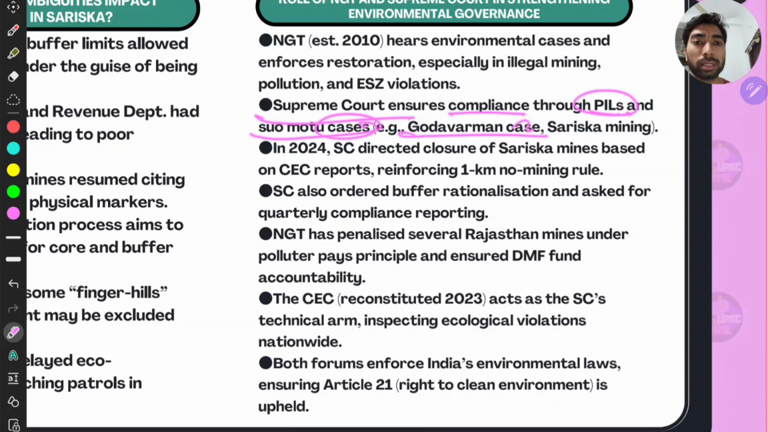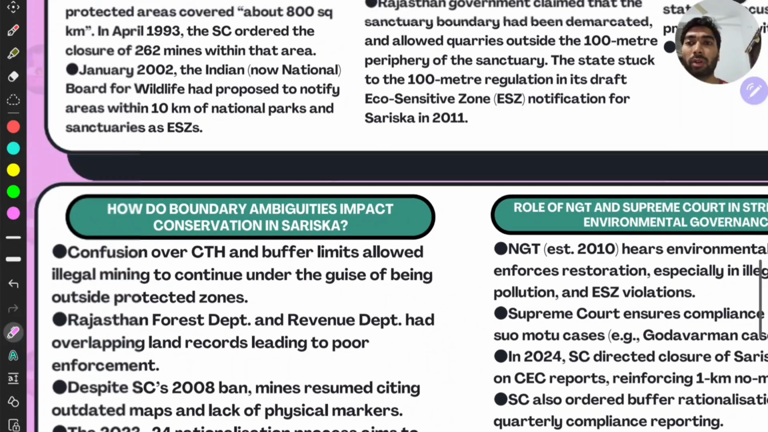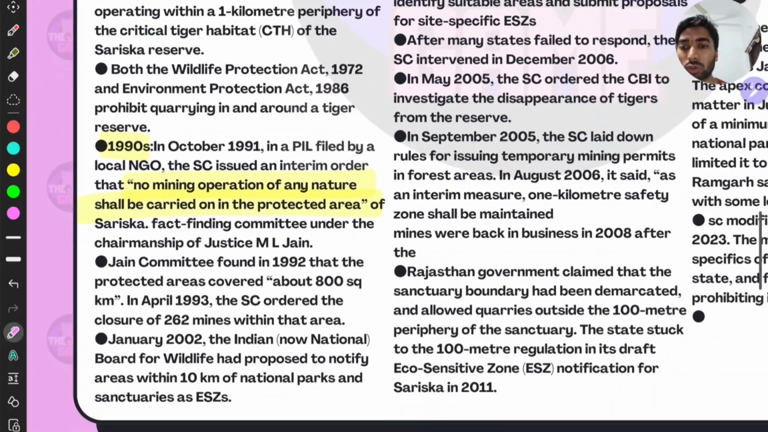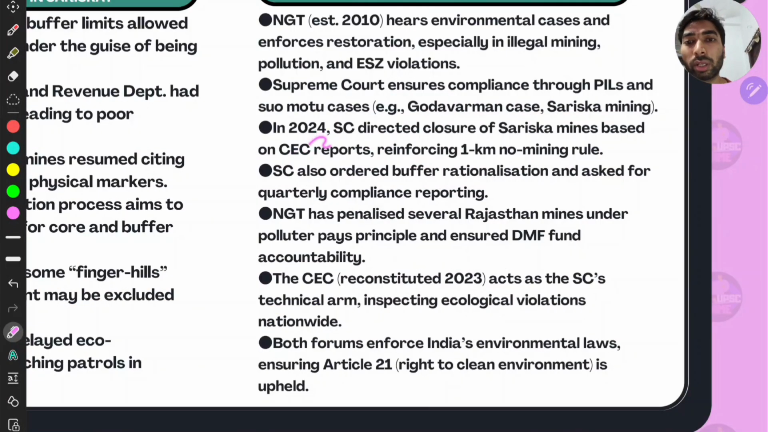The Godavarman case, in 1996, and Sariska mining are examples where the Supreme Court ensured compliance through PILs and suo moto cases, right? We have already seen that the Supreme Court has taken suo moto cases. And in 2024, the Supreme Court directed closure of Sariska mines based on the CEC report, the Central Empowered Committee, reinforcing the 1 kilometer no mining rule, right?